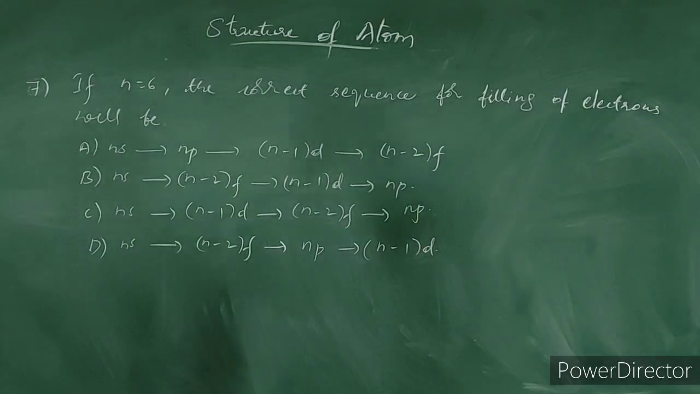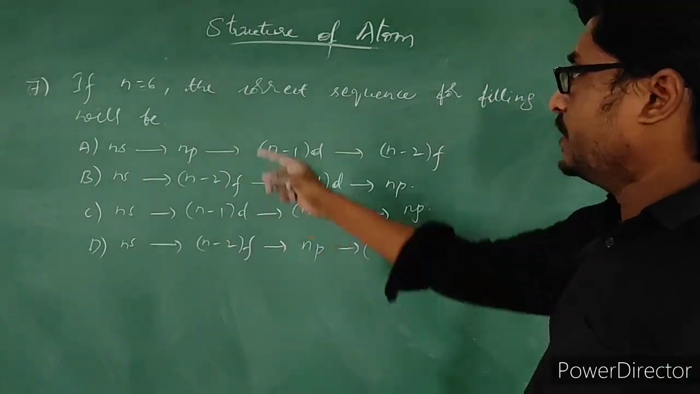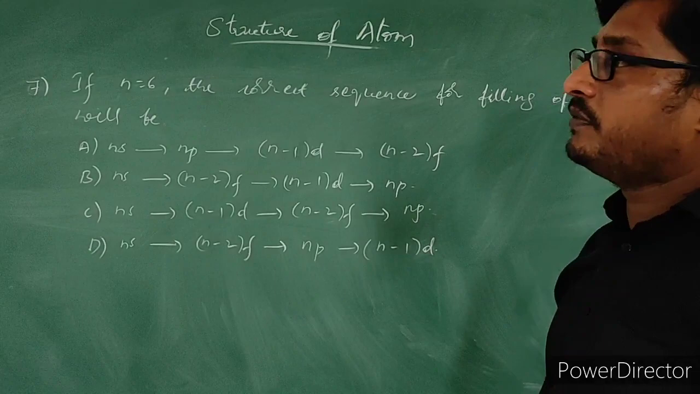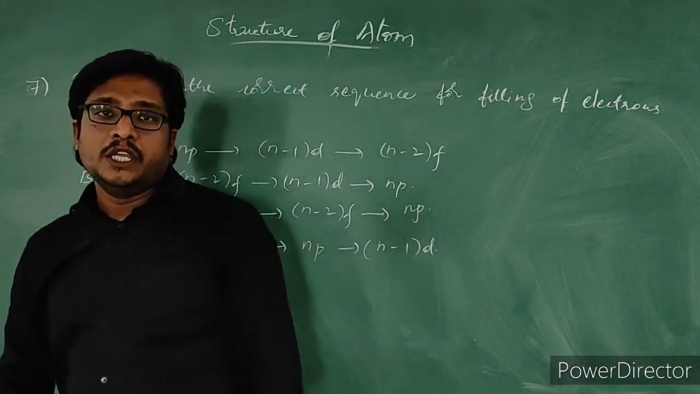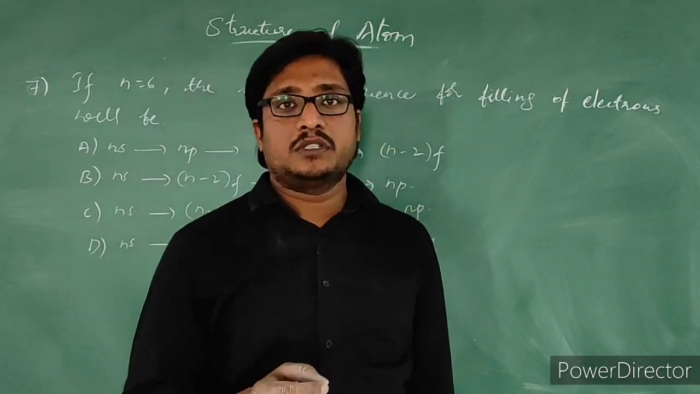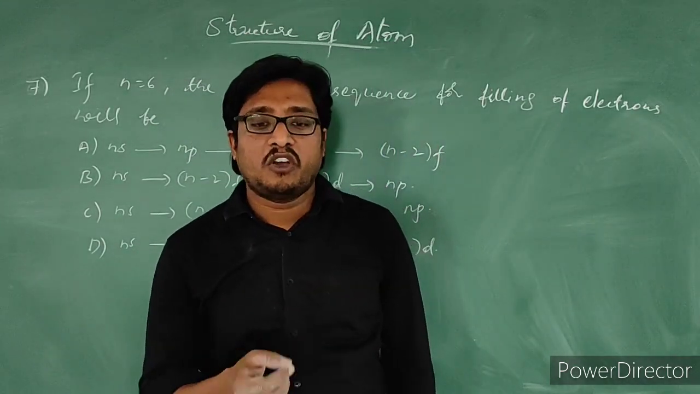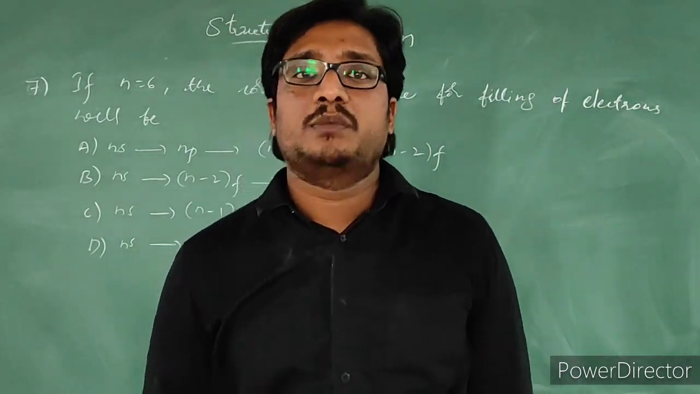Let us see the next question. Easy question. See, if n is equal to 6, the principal quantum number he has given us is 6, the correct sequence for filling of electrons will be... We know that in order to fill the electrons in orbitals, we need to follow 3 principles: Aufbau principle, Pauli's exclusion principle, Hund's rule of maximum multiplicity.